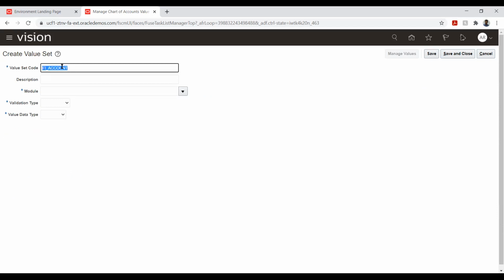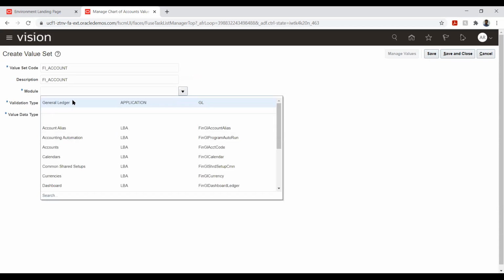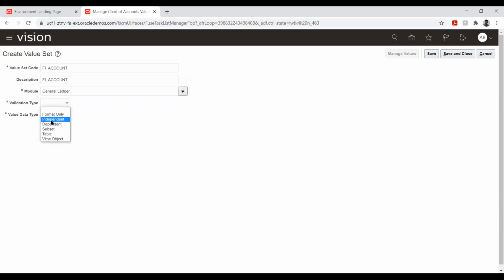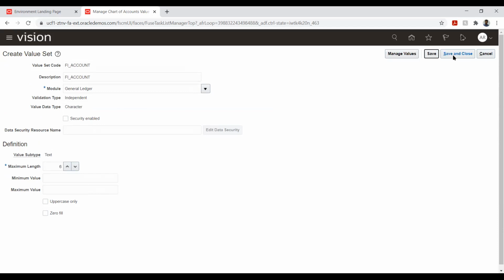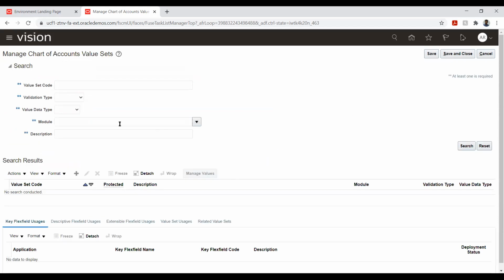So without this, we'll not be able to complete our chart of accounts configurations. So I'll just give the regular values. I'll say character and text. Okay. So now we have created the value set.